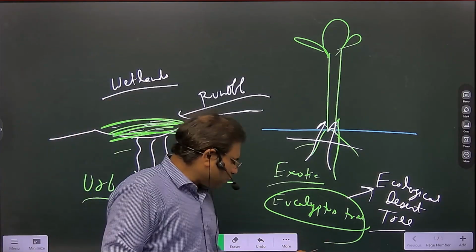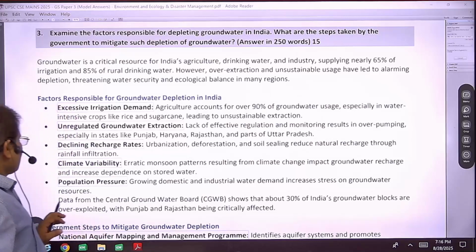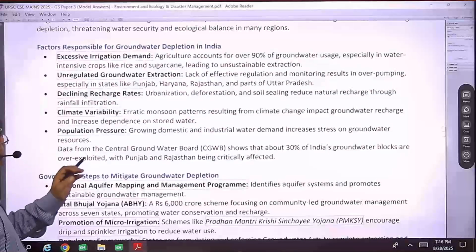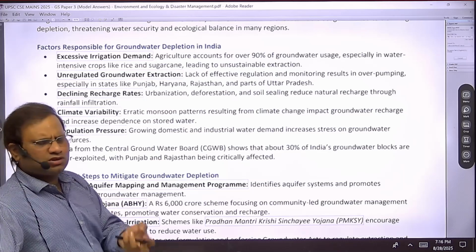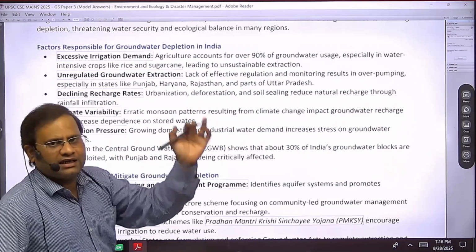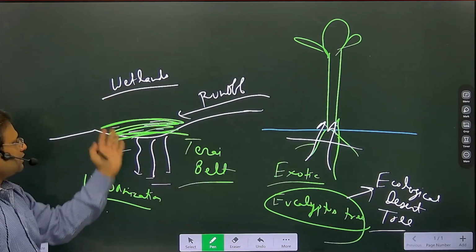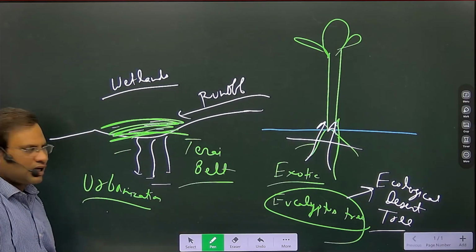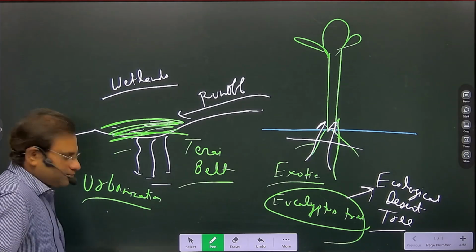So these are some points that you should write. They make a difference in your answers. Climate variability, population pressure, irrigation demand. These are simple issues which will be written by every candidate. But by adding these special issues, eucalyptus, wetland, Terai region, you can enhance the quality of your answer.